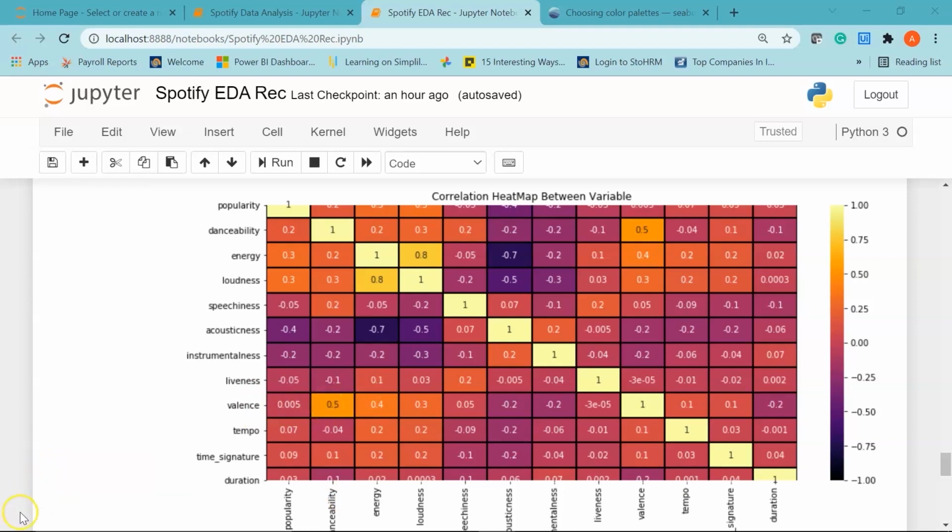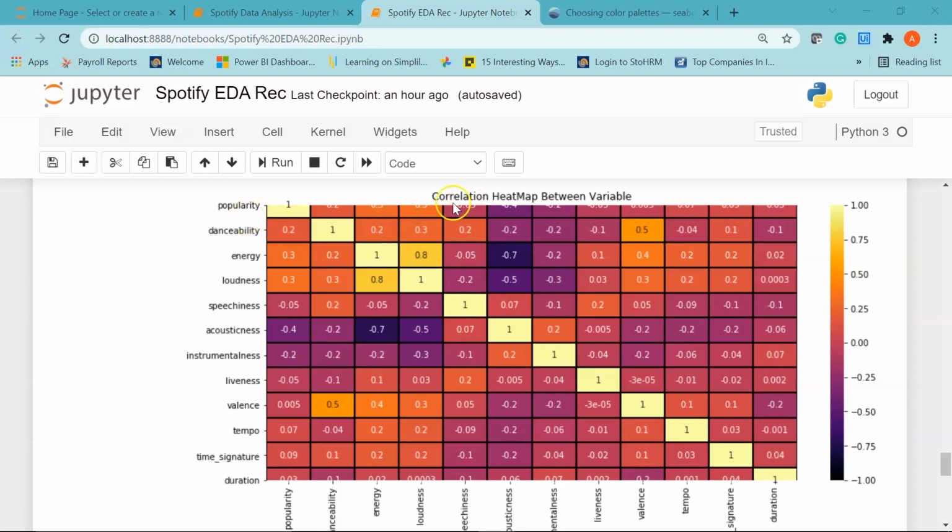Cool. So from the correlation heat map, you can note that acousticness appears to have a strong negative correlation with energy. And there is a moderately strong positive relation between loudness and popularity.